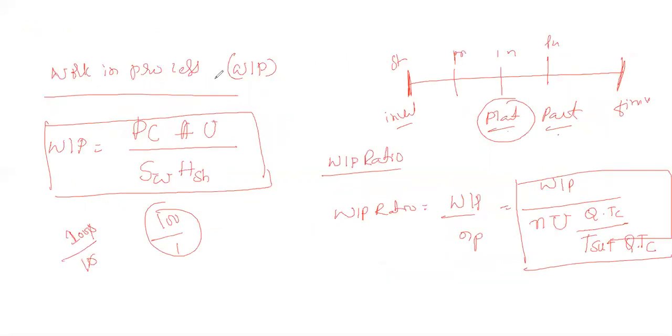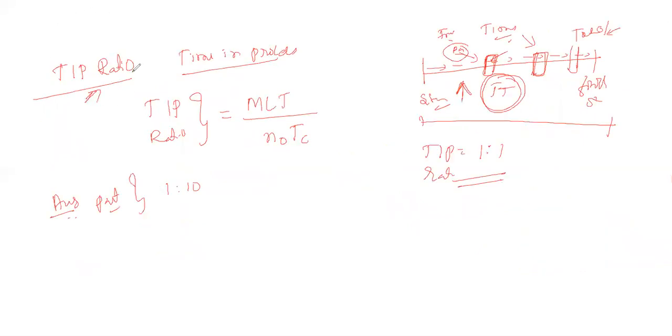The next one is work in process. It is calculated by using PC into A into H, that is availability and utilization, and the number of shifts per hour and number of hours per shift. This is the formula. And the work in process ratio is WIP divided by n into the number of parts, utilization, and this is the batch time. It is Q into PC divided by setup time and the Q into PC. So this is about the work in process.